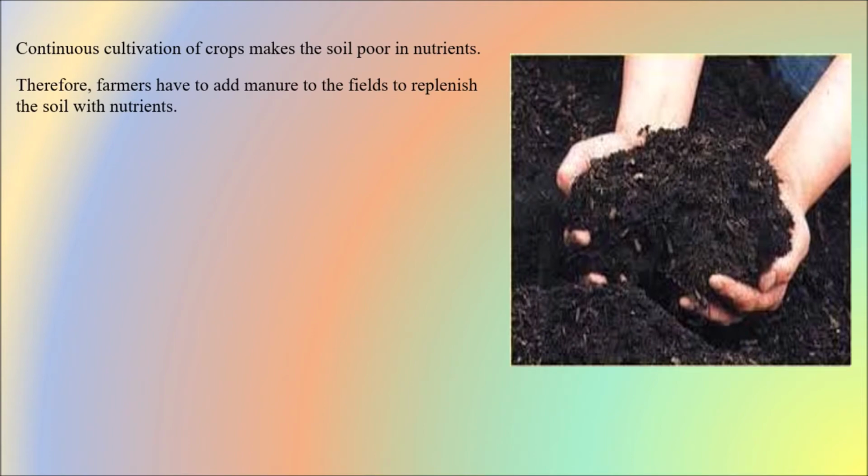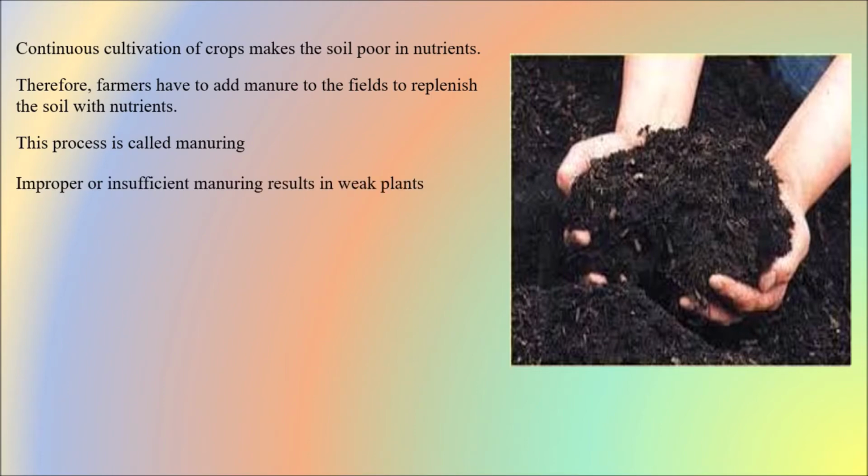Therefore, farmers have to add manure to the fields to replenish the soil with nutrients. This process is called manuring. So, what is manuring? Manuring is the process in which manure is added to the field to replenish the soil with the nutrients which it has lost.